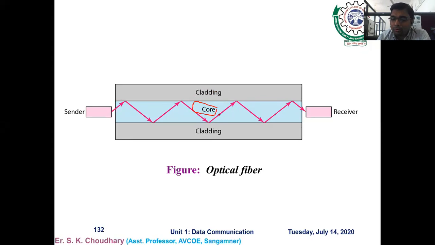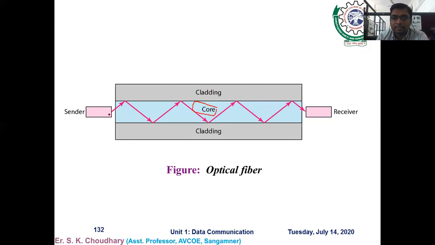The core is made from plastic or some other material, and the cladding is also made of plastic, but the difference is their density levels. The core has more density compared to the cladding, and this is the cross-sectional view. Actually it is cylindrical in shape.